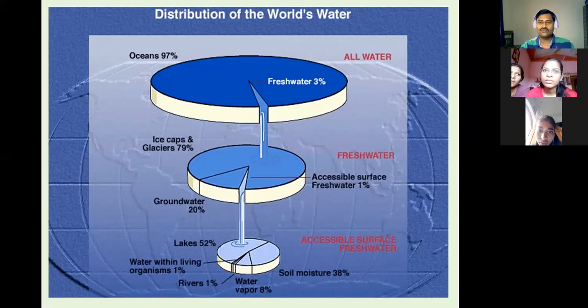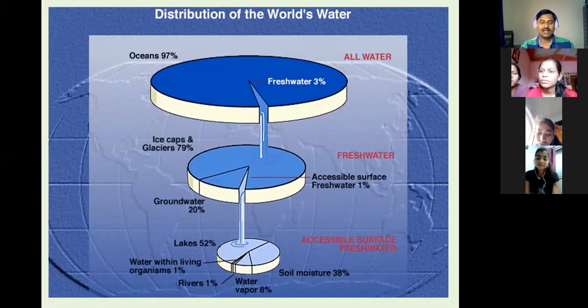So we have a very little amount of fresh water, and of this, 52% is available in the form of lakes. Some are freshwater lakes, some are saline water lakes, present on the Earth's surface.